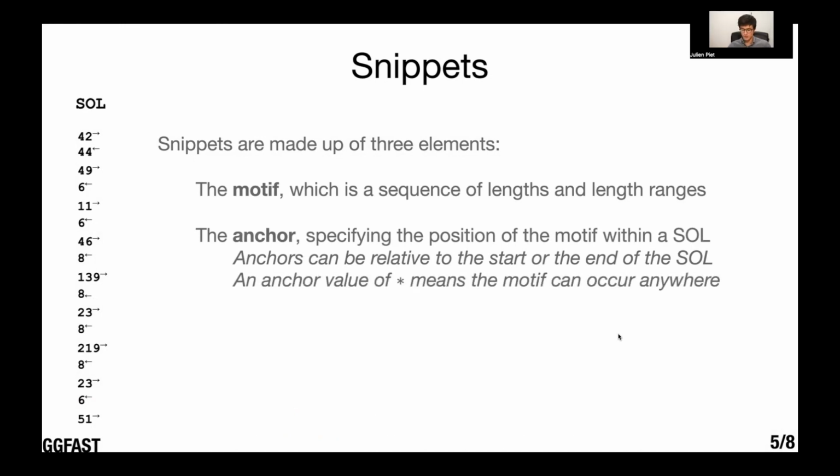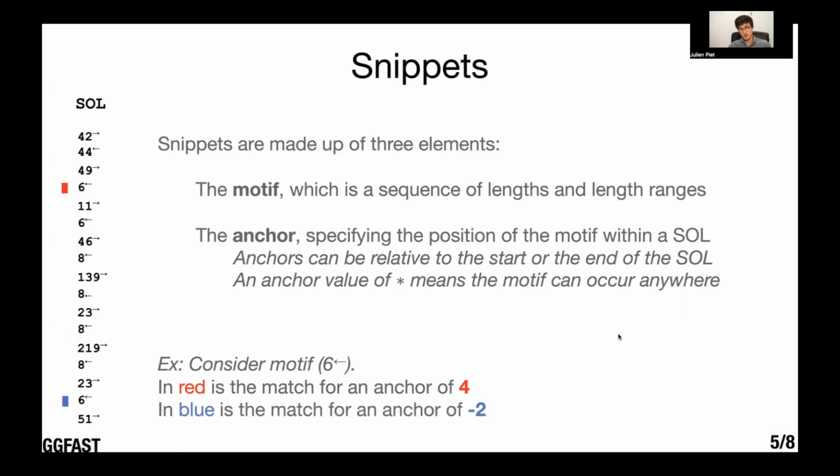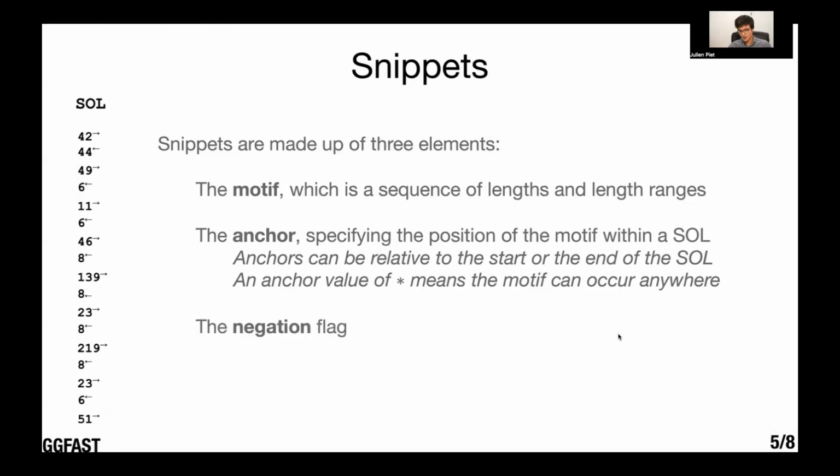So to give an example, consider a motif of a packet size 6 from the client. In red is the match for anchor 4, starting at 4 after the start of the sequence. In blue is the match for anchor -2, occurring 2 packets before the end. And in green are all the matches for any anchor.